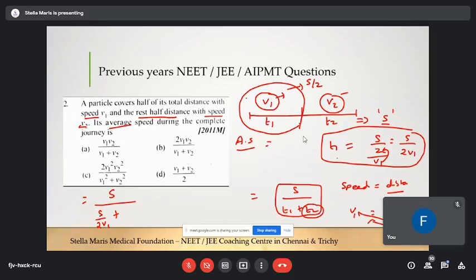Just calculate. Speed is equal to what? Distance by time. Just calculate for this one. Between the distance here to here, what is the distance? Half distance only, no? Here also.